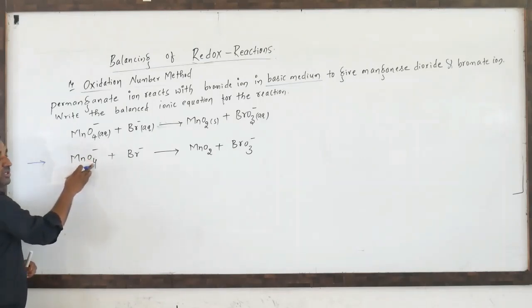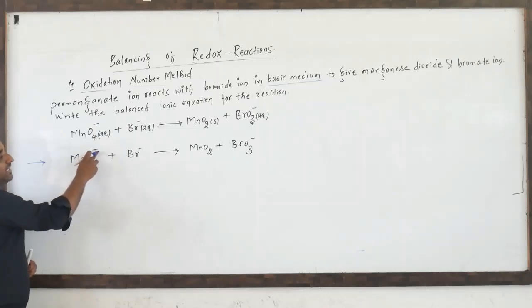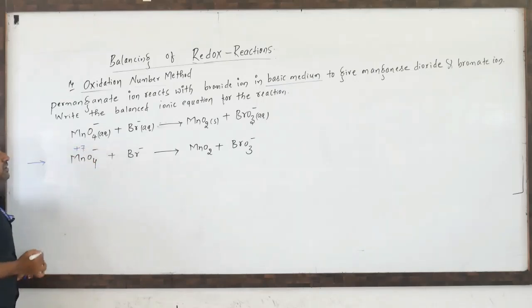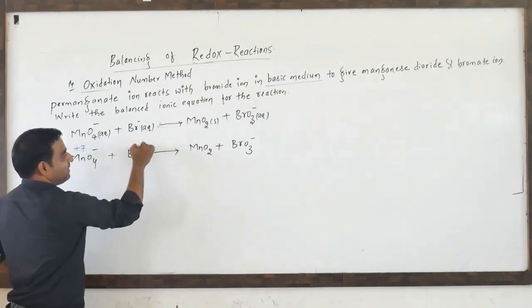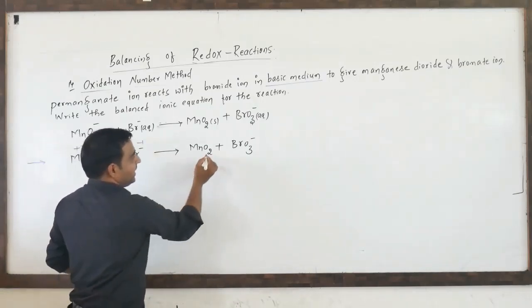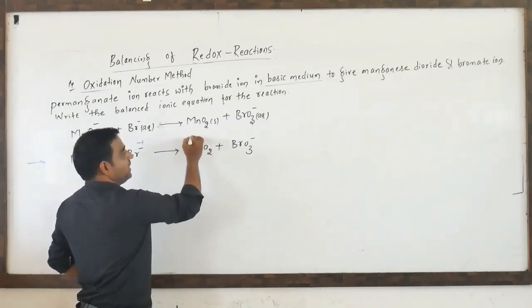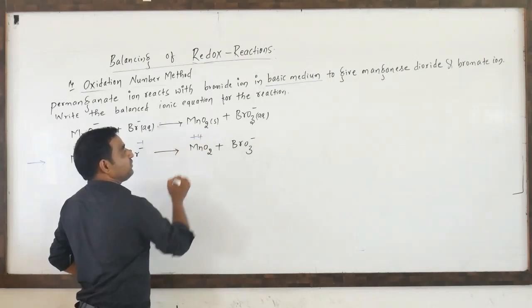Now we have to write the oxidation state of this Mn. One oxygen is minus 2, there are 4 oxygen atoms, so 4 2s are 8. Take 1 from it directly, so 7 remains. Now it is plus 7, the oxidation state of Mn will be plus 7. Br minus already has minus 1. Here one oxygen has minus 2, so it is minus 4 and so manganese is plus 4 oxidation state.